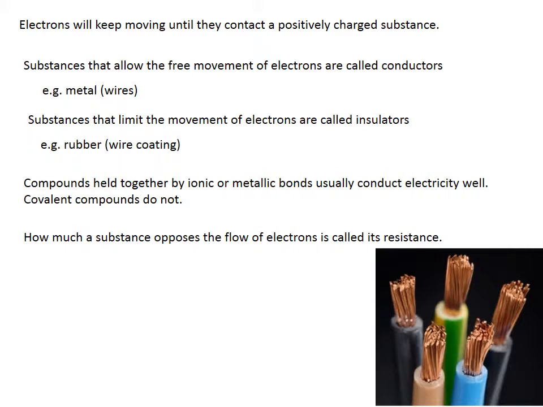If you think of a normal wire, the copper inside is a good conductor because it has a low resistance, but the rubber coating has a high resistance, so it is a good insulator. Together, they allow the current to flow where you want it to, while keeping it contained inside the wire at the same time.